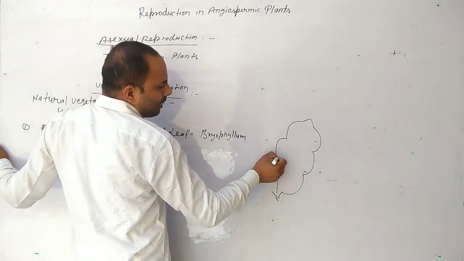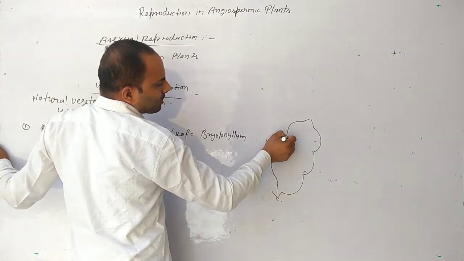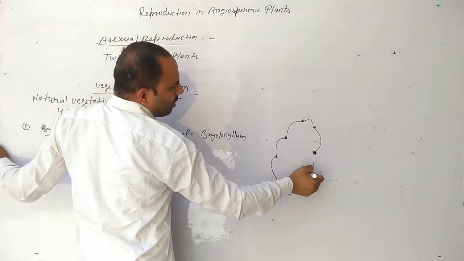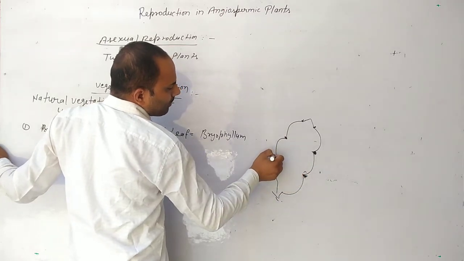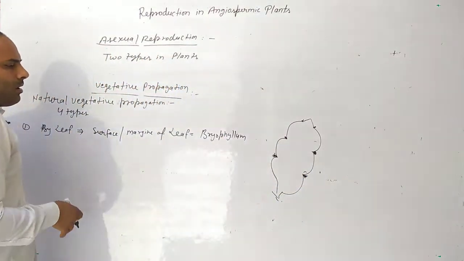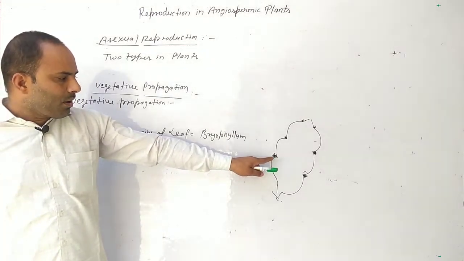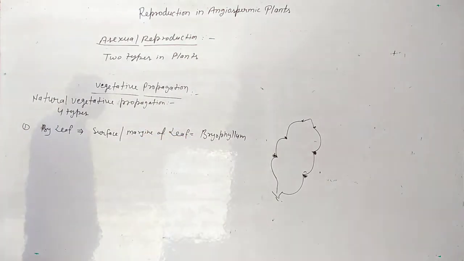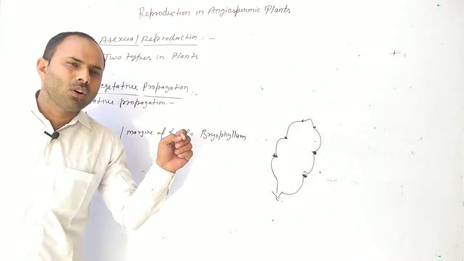In these notches, new buds form from here. This is the margin of the leaf. So in bryophyllum, new plants form from the margin of leaves.